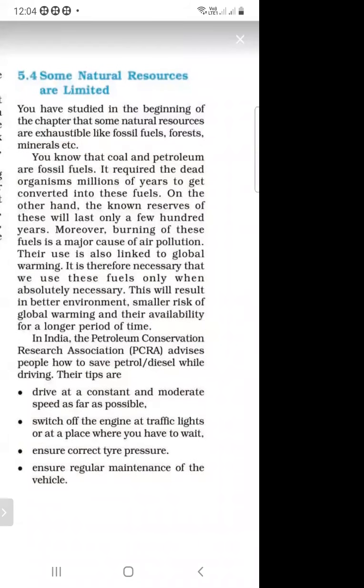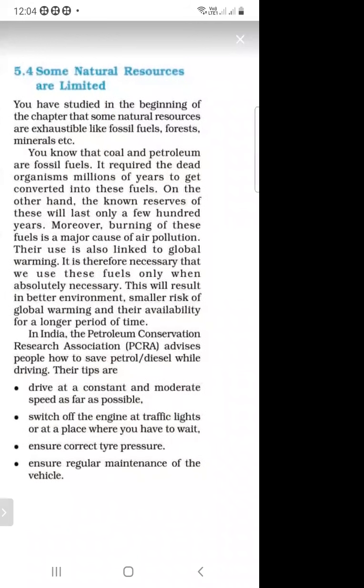So in this lecture, we have studied what natural gas is, how it is obtained, what its uses are, what the full form of CNG is, how fossil fuels are formed, how coal and petrol are formed, and whether we can make these fuels in the laboratory.